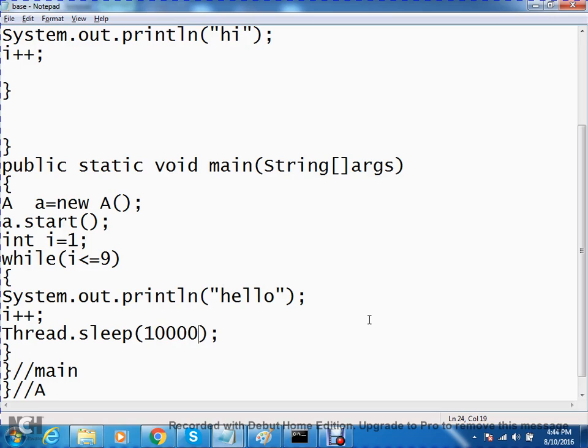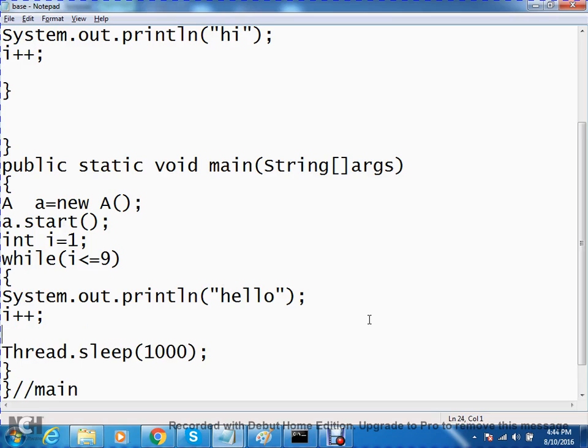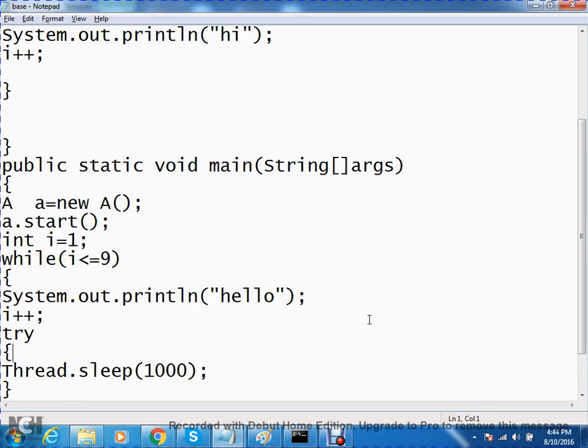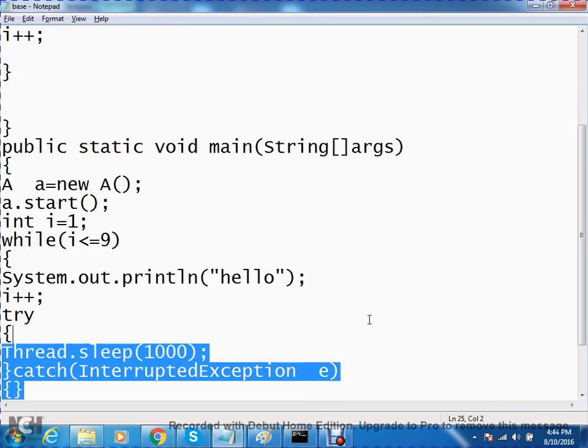Let me make this one sleep for 1 second. This is in milliseconds. 1000 milliseconds is what? 1 second. Now it throws what? A checked exception. So I have to surround that one with what? A catch block. Which exception is it throwing? InterruptedException. Yes or no? InterruptedException to handle the exception.